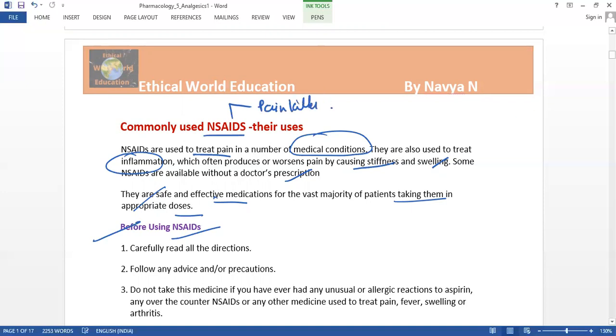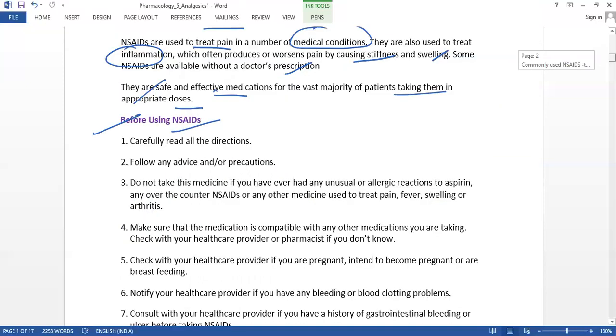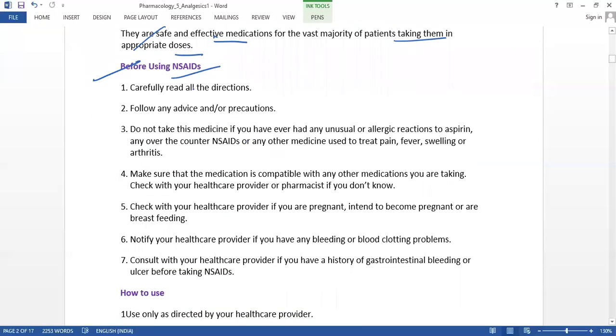Let us know what things we have to take care of before using this drug. The first thing is we have to read all the directions on the tablet, and then we have to be very cautious and follow the advice of the prescription and the label. This medicine should not be consumed if you suffer allergic reactions. It is also very important to know if you're taking any other medicine, because this medicine is not stable in combination with other medicines.